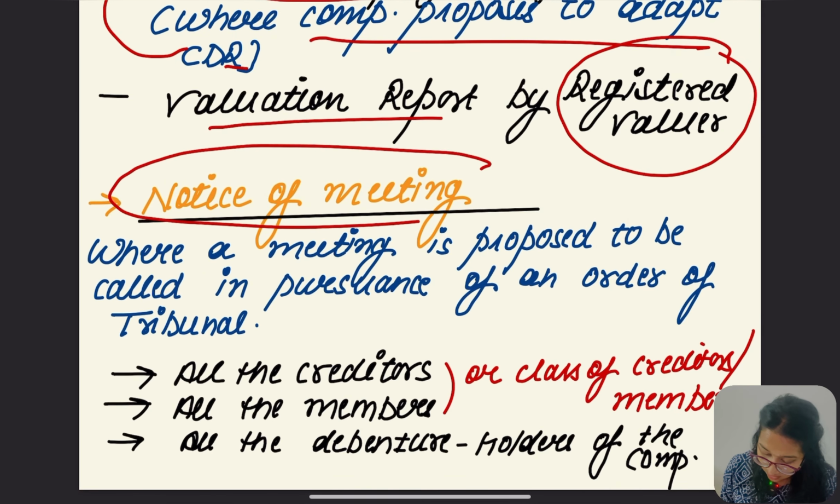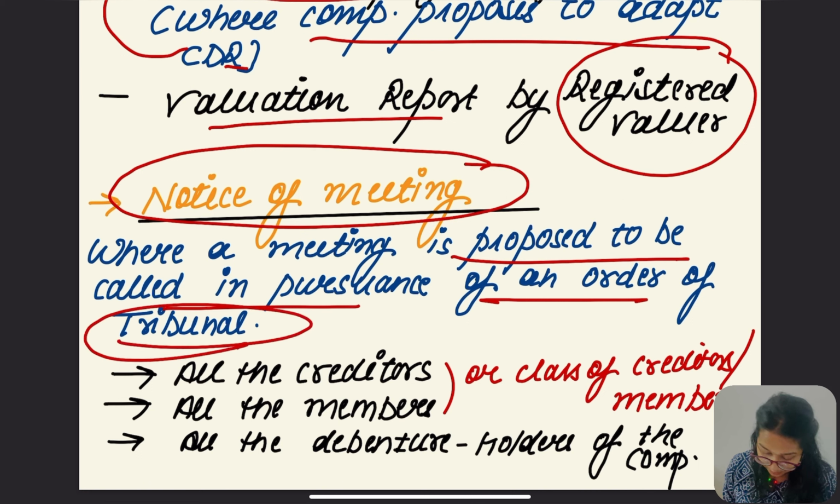Now the notice of meeting is to be given to whom? When a meeting is proposed to be called in pursuance of an order of the tribunal: the application is sent to whom? Of course to the tribunal. Once the application is received by the tribunal, the tribunal will call for a meeting, and that meeting's notice should be given to whom? Now we have to read.